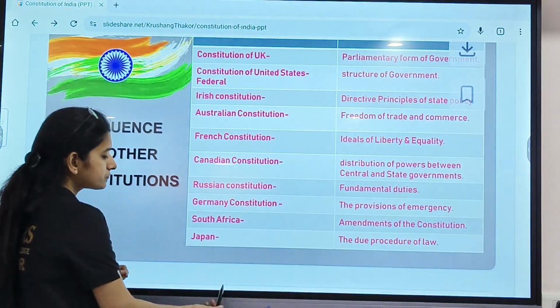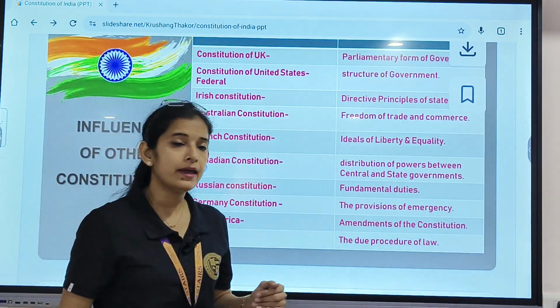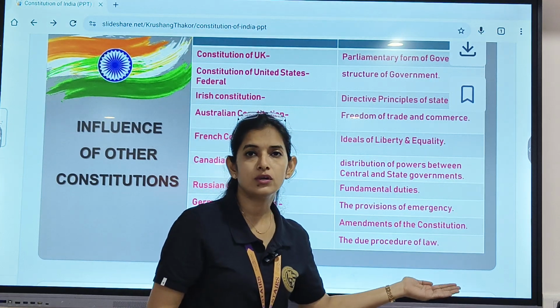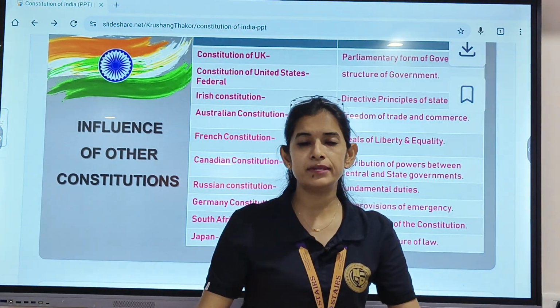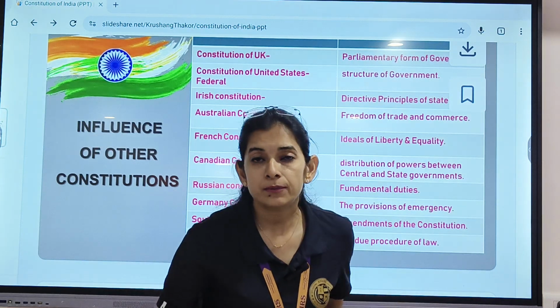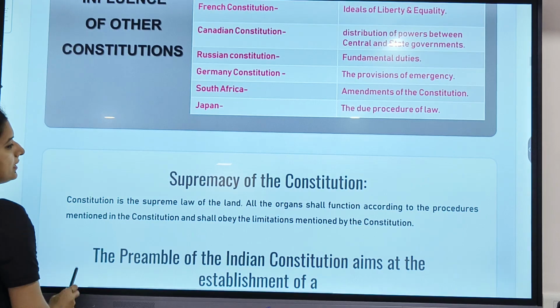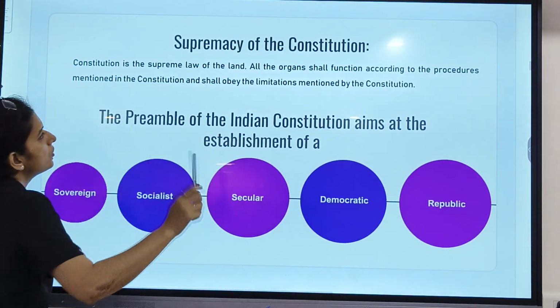Clear till here? Lastly, from Japan, we actually took the due procedure of law. That is how the laws have to be applied on the citizens. Clear till here, my dear? Let's move further.